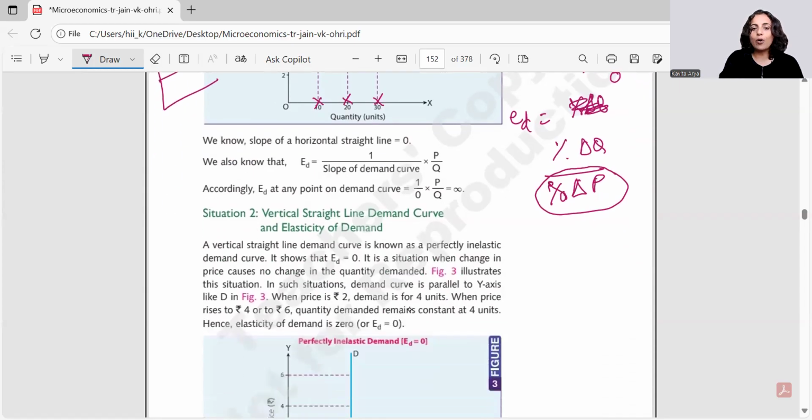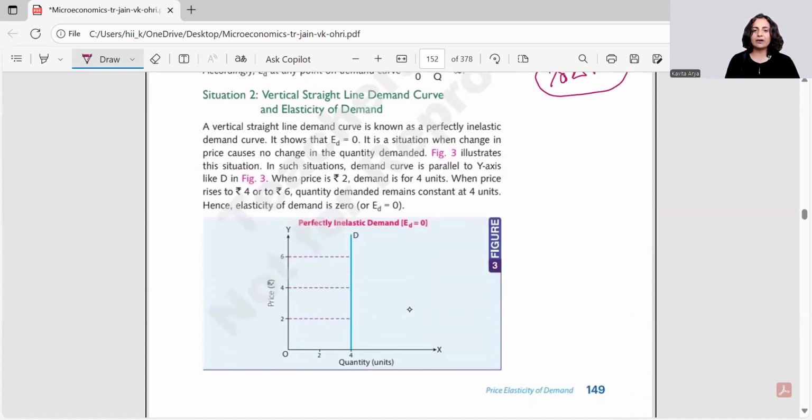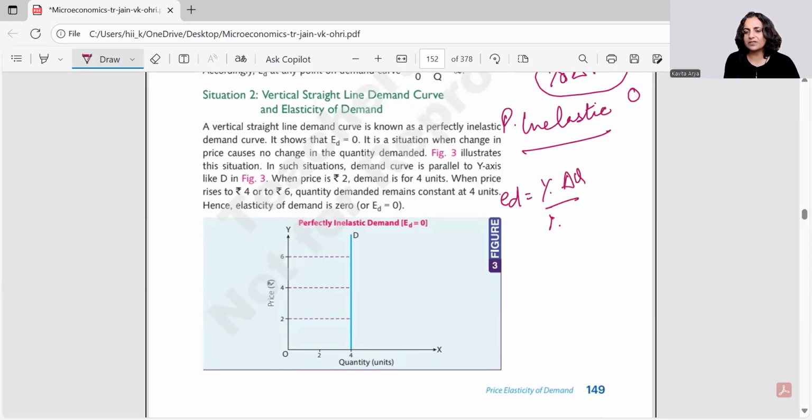On the contrary, we have another degree of demand curve that is perfectly inelastic. Inelastic means no elasticity. Perfectly inelastic means elasticity is 0. Now try and understand. Again, let us check what's the formula. Elasticity of demand is equal to percentage change in the quantity with respect to percentage change in the price. When would you have it 0?